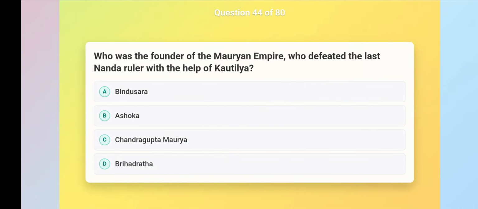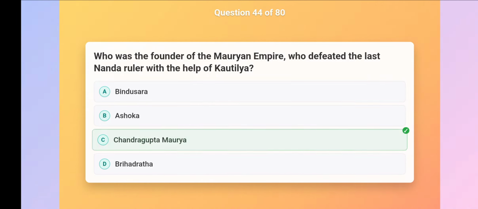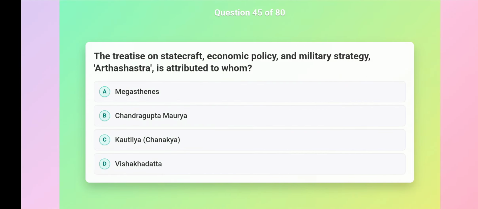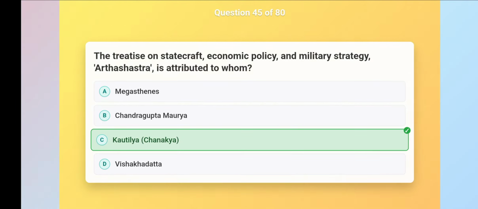Who was the founder of the Mauryan Empire, who defeated the last Nanda ruler with the help of Kautilya? Chandragupta Maurya. The treatise on statecraft, economic policy, and military strategy, Arthashastra, is attributed to whom? Kautilya, Chanakya.